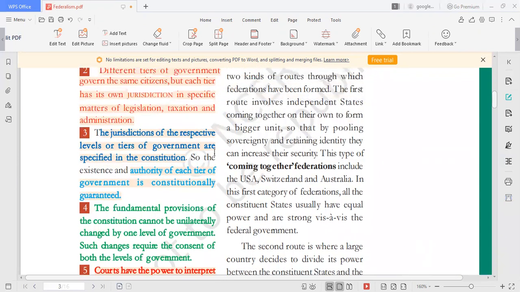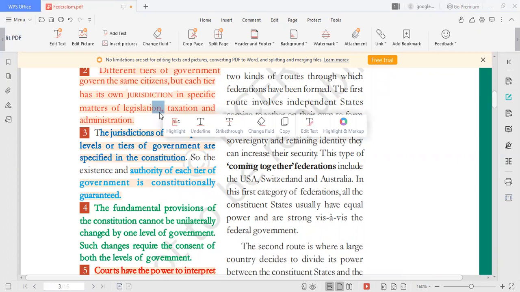So different tiers of the government govern the same citizen, but their jurisdiction is clearly specified in the matters of legislation, taxation, and administration. Then the jurisdiction of respective levels of government is specified in the constitution.